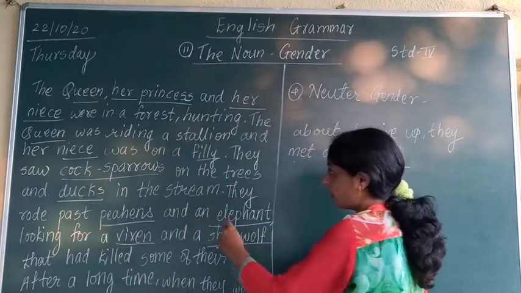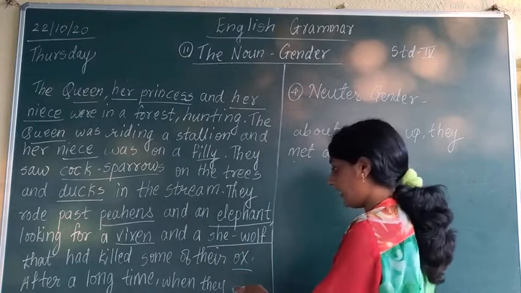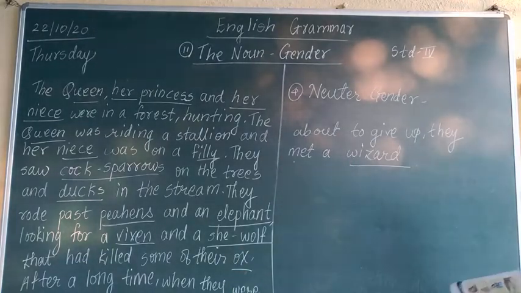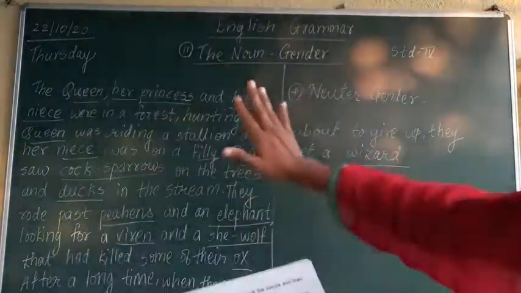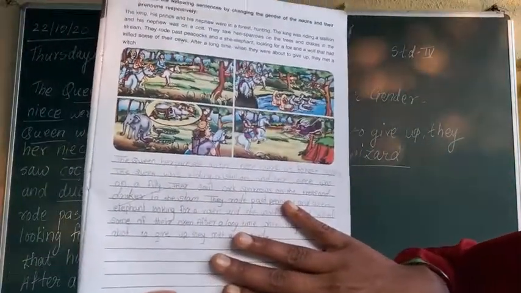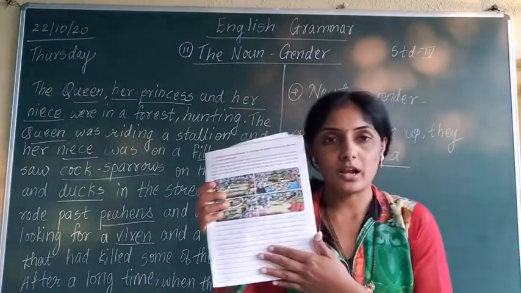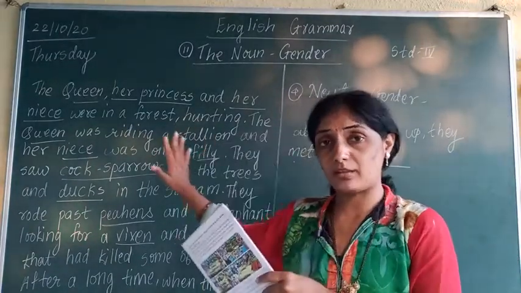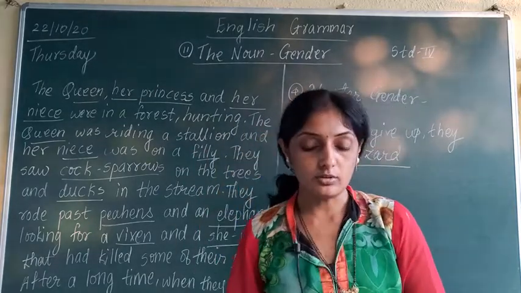Okay. Whatever words I have underlined, those all words are changed words. Okay. I have changed those genders. In this way, whatever paragraph I have written, same paragraph you have to write down over here properly. Okay. And this is your homework for today. Write down that paragraph. If you don't have grammar books, you can write down same paragraph. You can pause video and write down paragraph in your English notebook and send it on WhatsApp group.